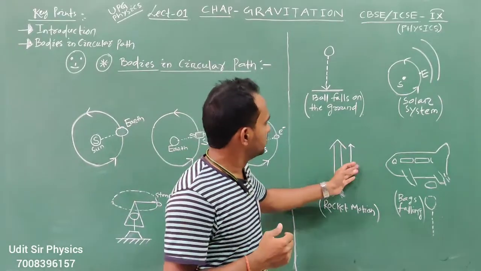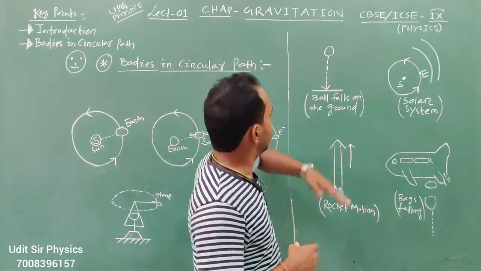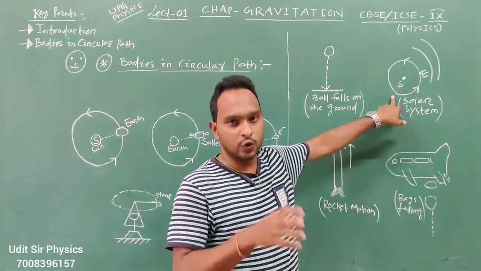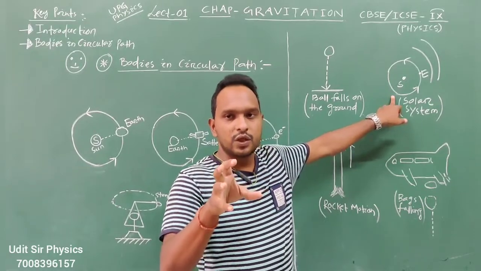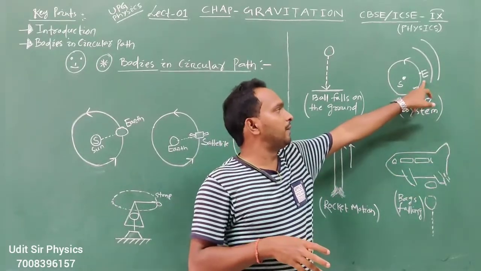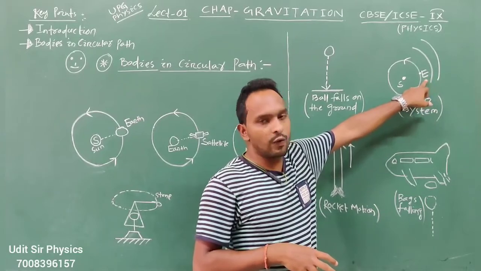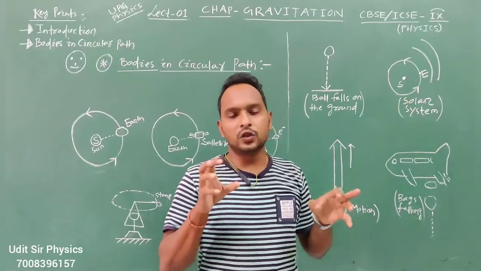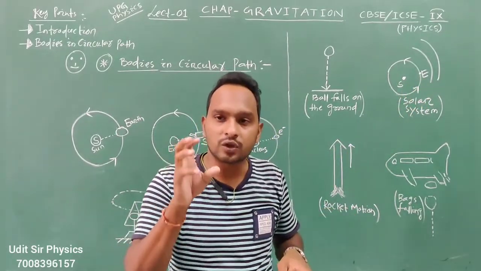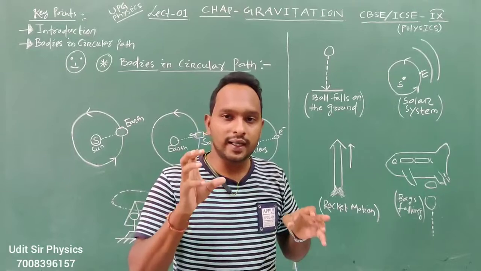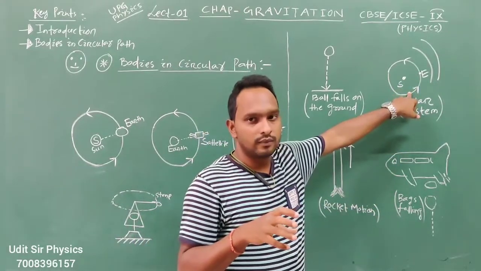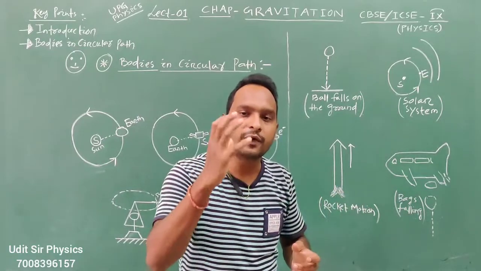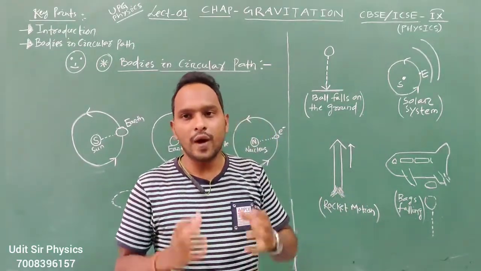Number 2, there is the solar system, or a ball falling on the ground. Do you know what the solar system is? To take an example of our planet, the Earth is rotating around the sun. Why does the Earth have to rotate around the sun? Why can it not leave its orbit or its path and move in a different direction? Why is it happening like this?